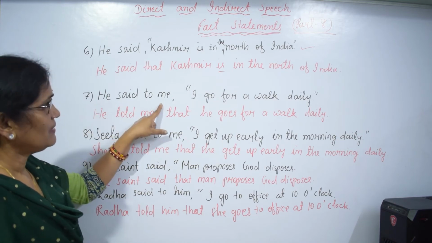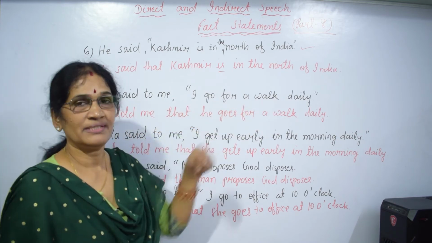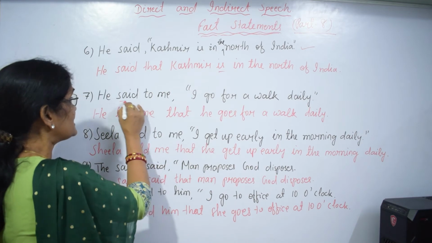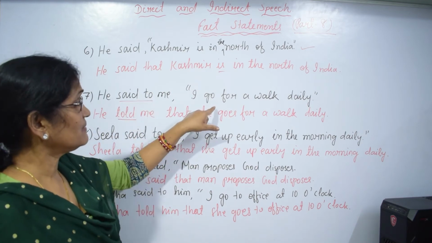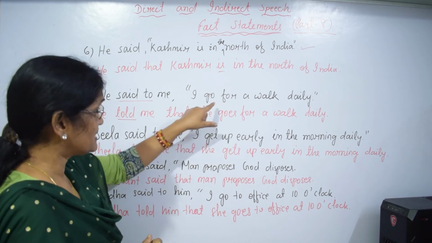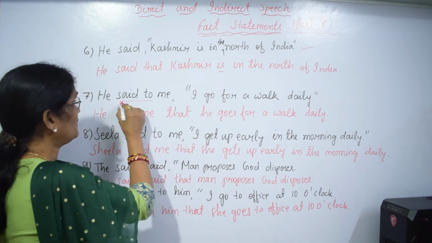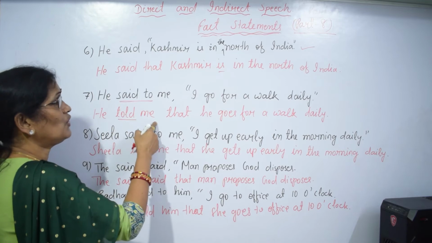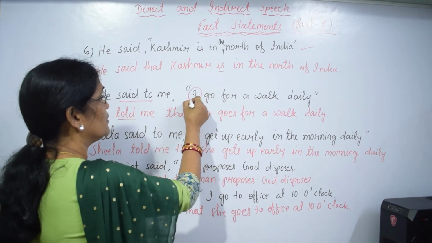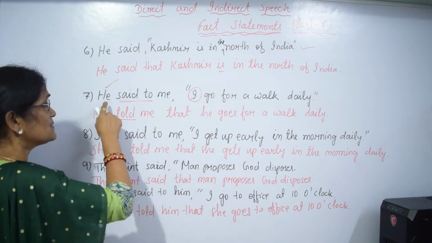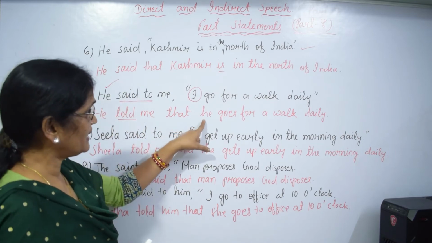He said to me, I go for a walk daily. Said to will be told. Okay. When you are changing from direct to indirect speech, that said to will be what? Told. He told me that, I, first person pronoun, will be changed as per speaker. Speaker he. So it will be he.